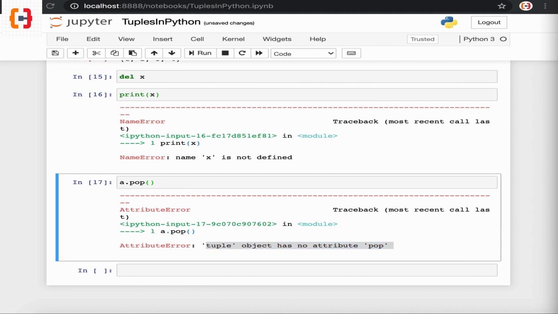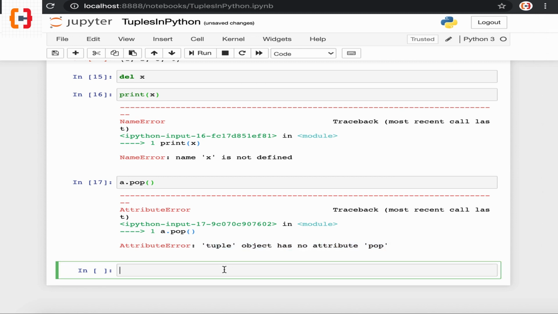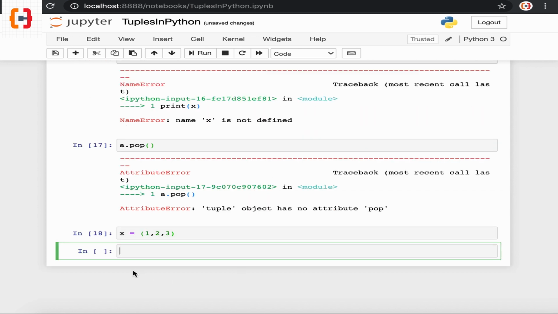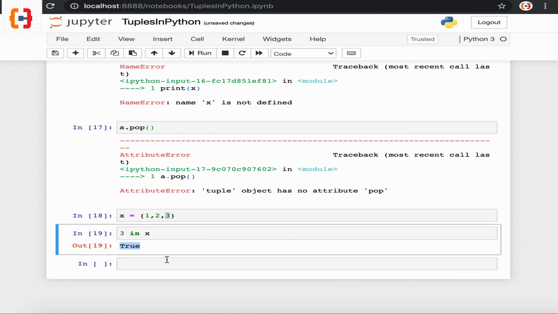Now if you want to search for any element in the tuple, we can do that using the membership operator. So let's create another tuple, again x, and assign a value. Now if I want to check whether the element 3 is present in this tuple x or not, we can use the membership operator and execute the command 3 in x. The result is True. So this way we can search for any element inside a tuple as well.